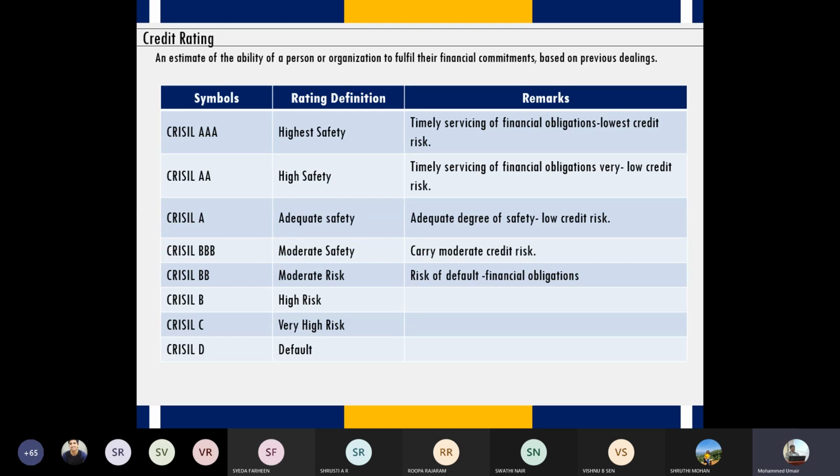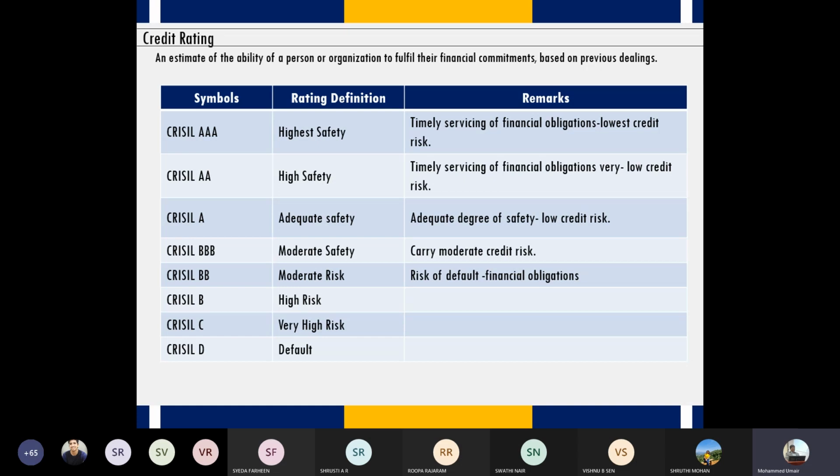So these credit rating agencies, they study the company's prospects. They study the company's financial data, non-financial data, right? Only after doing a proper due diligence, after completely evaluating the company's present and future prospects, they give the rating. So there is a mechanism behind how rating is given, but we are not discussing that. We are just discussing from the viewpoint of investor. You have the rating available, and this rating will help you to decide whether to buy debenture or whether not to buy. So there are different credit rating agencies in India, and this rating is from CRISIL.